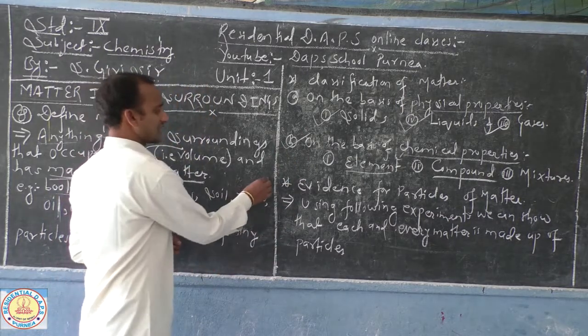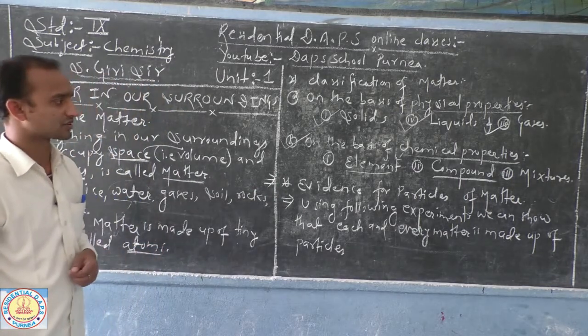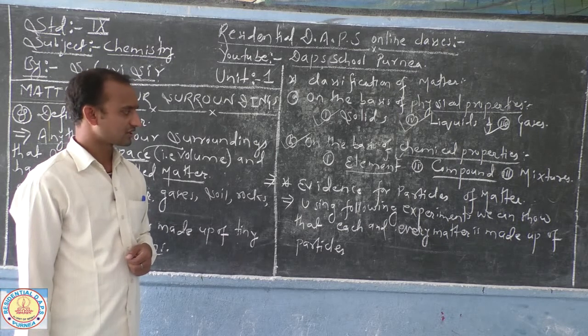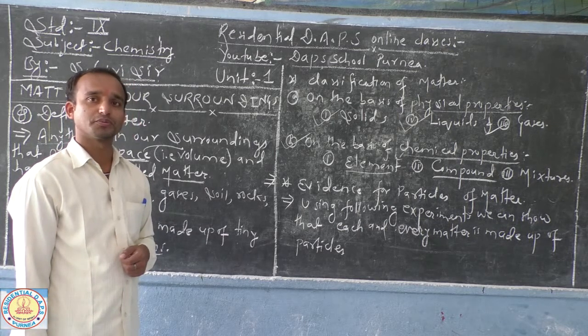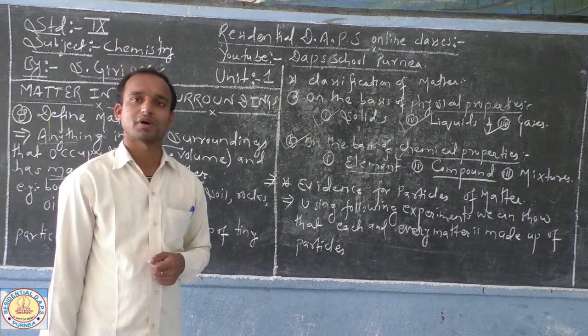Now, here is the next topic: evidence for particles of matter, meaning what proofs can show that matter is made up of tiny particles.